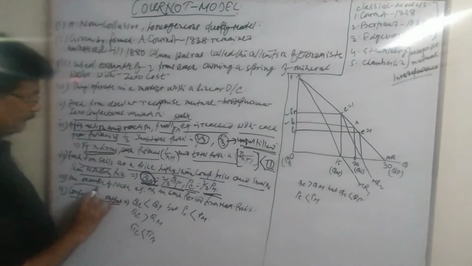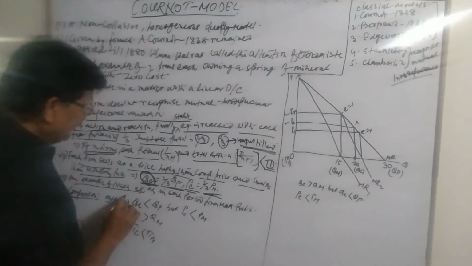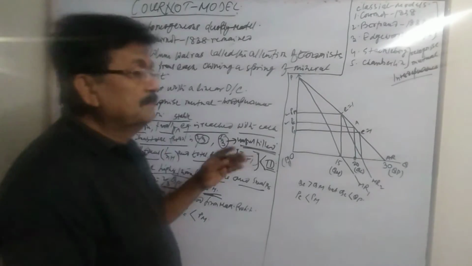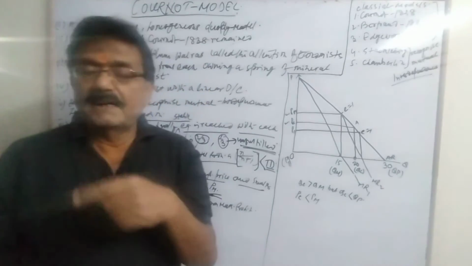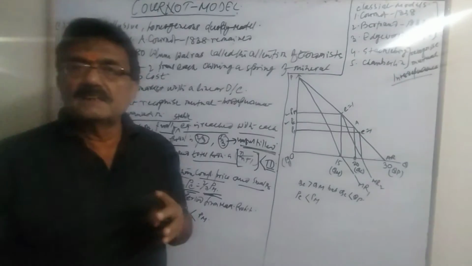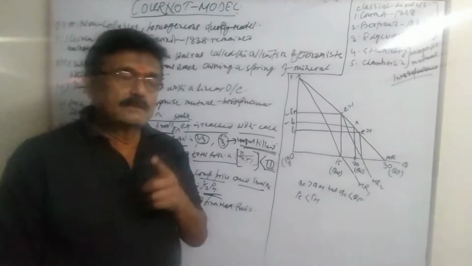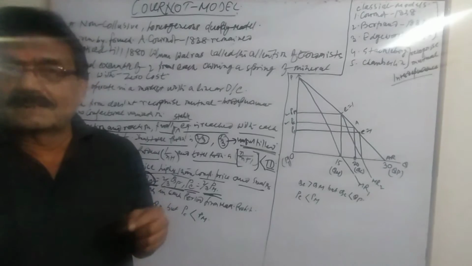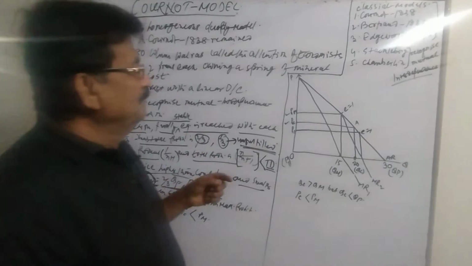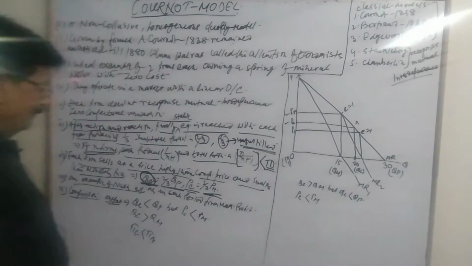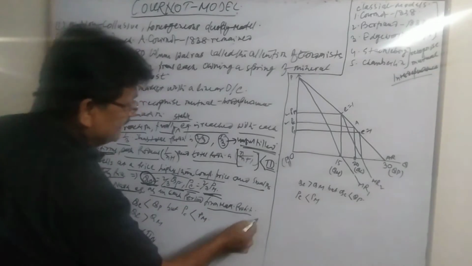This model is an example of Nash equilibrium. Another final point about this model is why it is a Nash equilibrium. Because in this model it is assumed that in each period each firm maximizes its profit. They don't have any tendency to alter their own equilibrium. So in each period they maximize their own profit. That is why this is a final example of Nash equilibrium. So we may say that this Cournot equilibrium is stable as well as a Nash equilibrium, as in each period the firm maximizes profit.